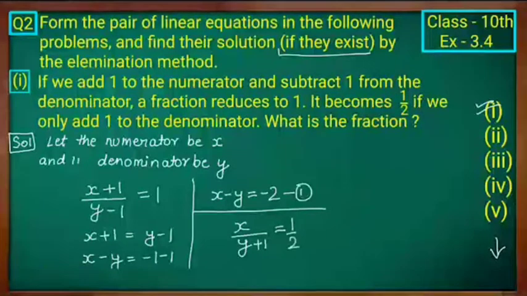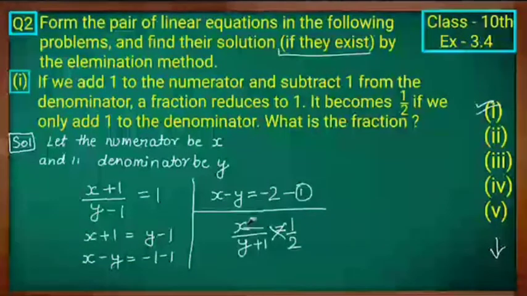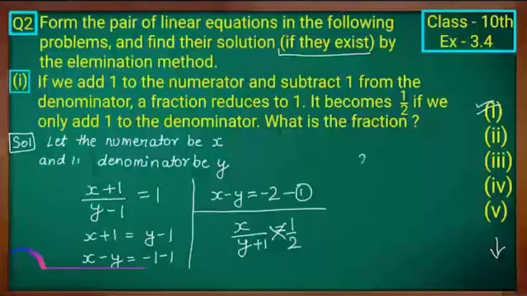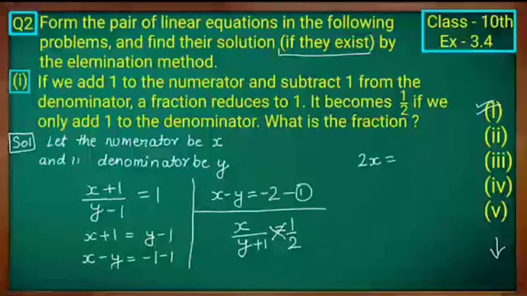So now you have to frame a second equation. From the second statement, it becomes 1 by 2 if we only add 1 to the denominator. You have to add 1 only to the denominator, not to the numerator. Then you will get 1 by 2. Clear? So x by y plus 1 is equal to 1 by 2.